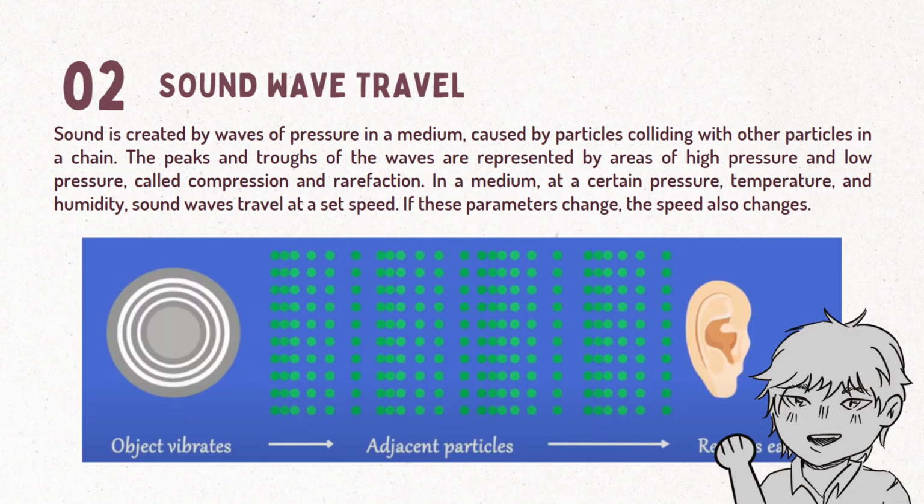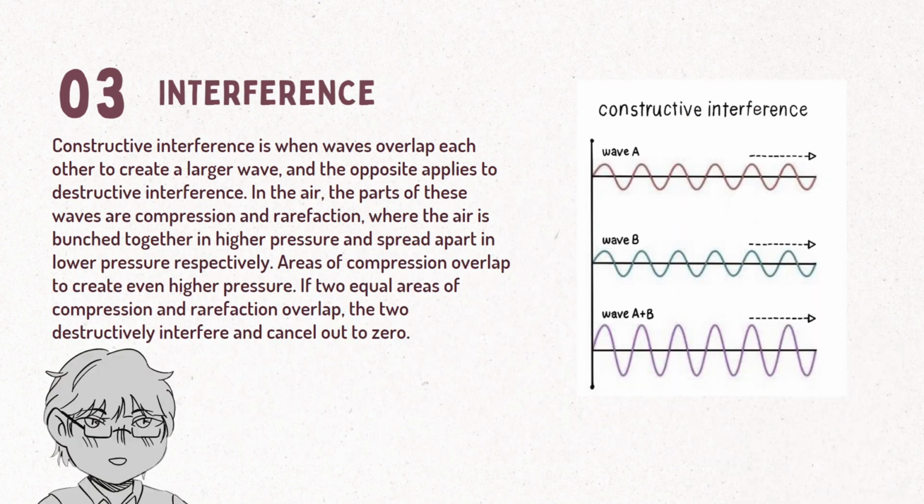Sound wave travel. Sound is created by waves of pressure in a medium, caused by particles colliding with other particles in a chain. The peaks and troughs of the waves are represented by areas of high pressure and low pressure, called compression and rarefaction. In a medium at a certain pressure, temperature, and humidity, sound waves travel at a set speed. If these parameters change, the speed of sound also changes.